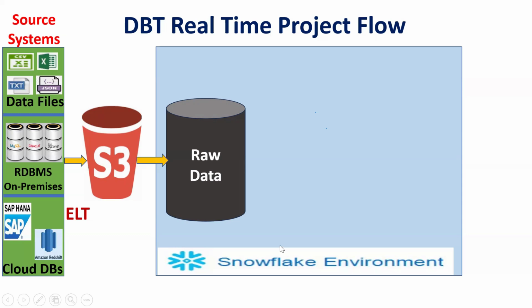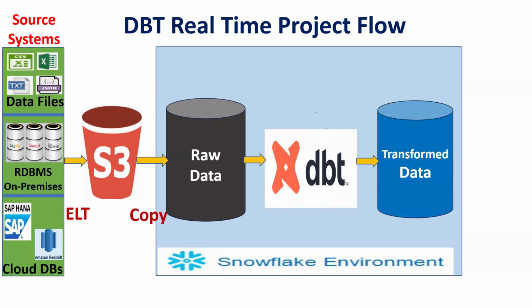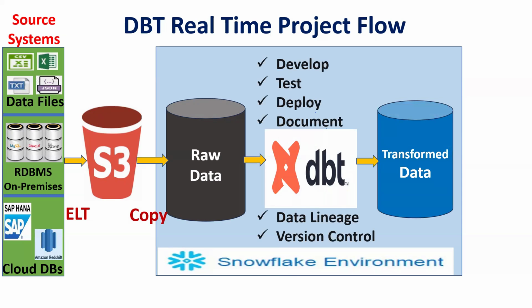Now with the help of DBT, I can perform the transformation. What are the advantages of DBT? I can do development, testing activities, deployment, documentation, data lineage, and version control. These are the functionalities. Ultimately, this transformed data, who will consume? We are doing the transformation, that's it. But who will consume it?